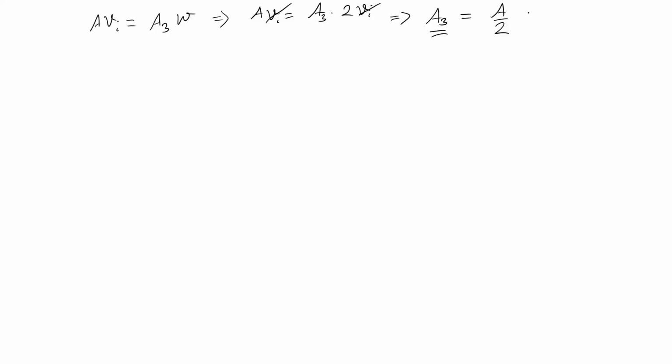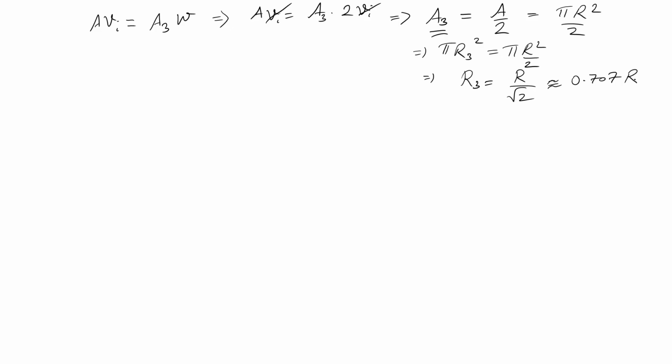So what this tells me is that my A is pi r square by 2, and this is pi r3 square, sorry, pi r3 square equals pi r square by 2, which means this r3 is r divided by root 2, which is 0.707 times r.